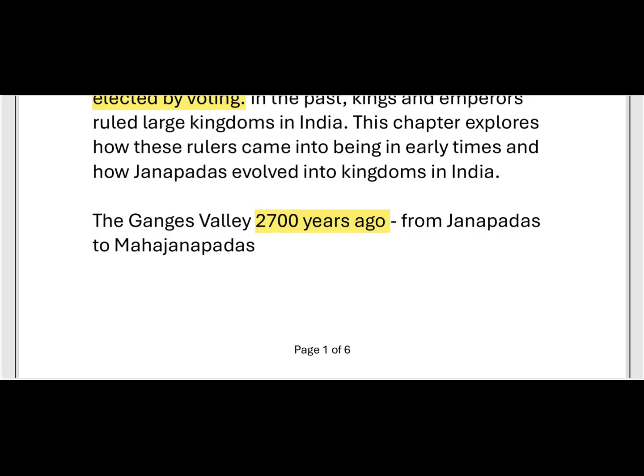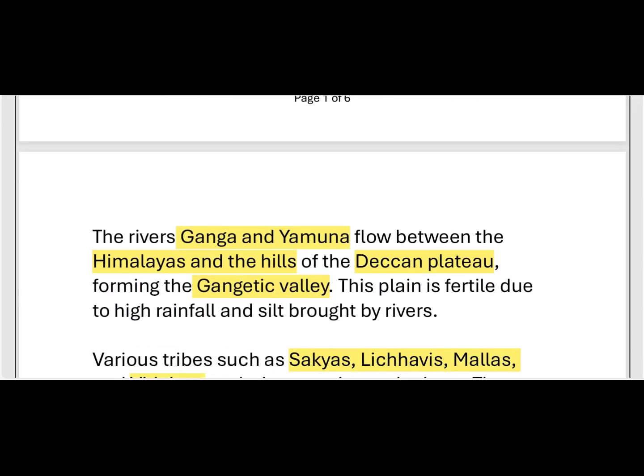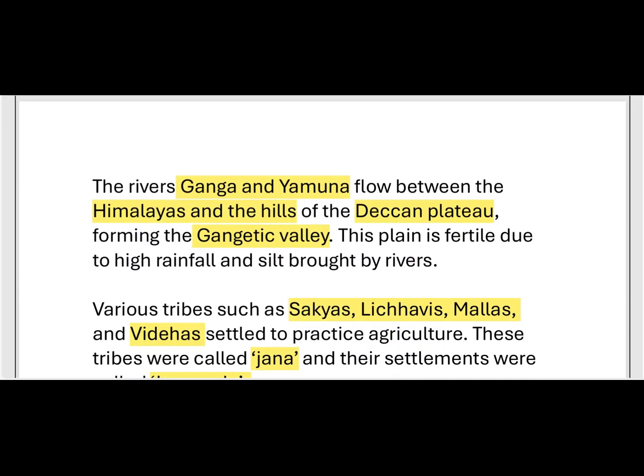How has the evolution occurred in this period, in the Gangetic Valley? Here, the rivers Ganga and Yamuna. What are the two rivers? The Ganga and Yamuna flow between the Himalayas and the hills of the Deccan Plateau. Deccan means the south side. These two rivers flow between the Himalayas on the north side and the hills of the Deccan Plateau, forming the Gangetic Valley.